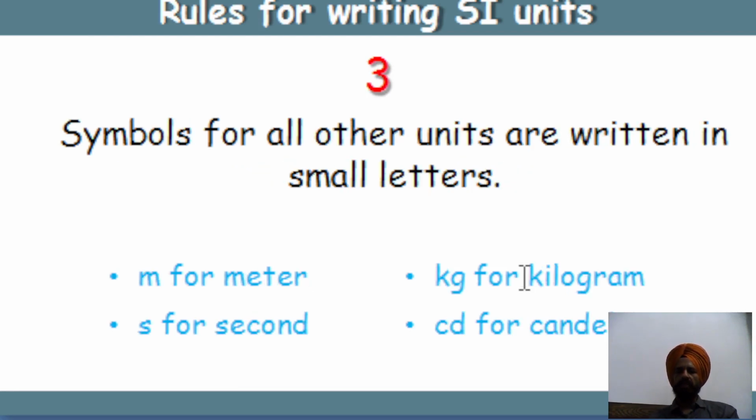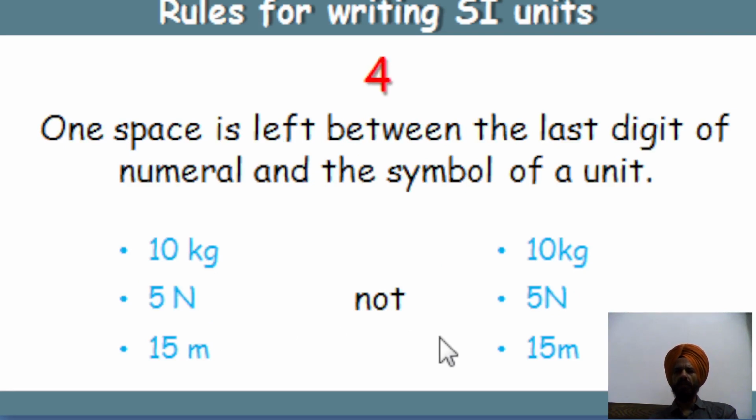Then the third rule: symbols for all other units are written in small letters, like meter, second, kilogram, candela. These are written in small letters, like m, kg, s, and cd. One space is allowed between the last digit of a numeral and the symbol of a unit. So one space is written: 10 kg, 5 N, 15 m.